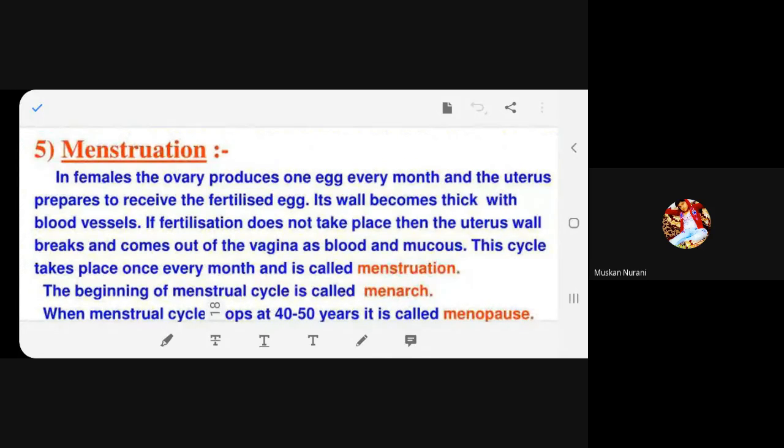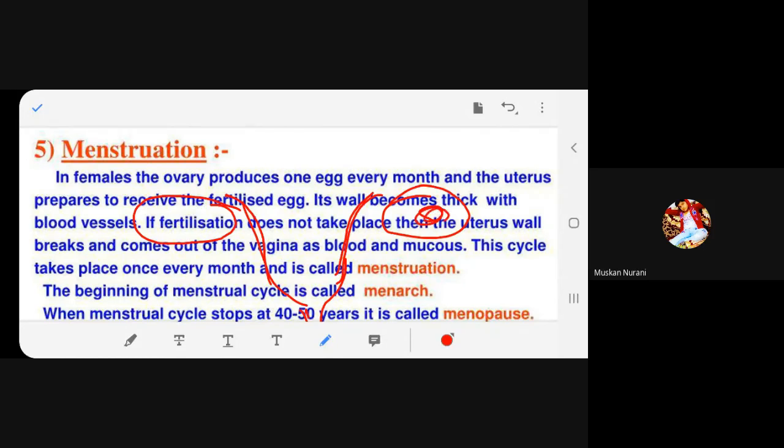Now, what is menstruation? The way boys get into puberty, nothing except secondary sexual characters changes, nothing else happens. But in females, when the girl child gets into puberty, I will draw and show it to you. It will become very easy for you to understand. Now, this is the uterus. You agree with me, beta? This is the uterus, and this is the vagina. Here is the ovary. You agree with me? This is the ovary. Okay, and this is how it looks.